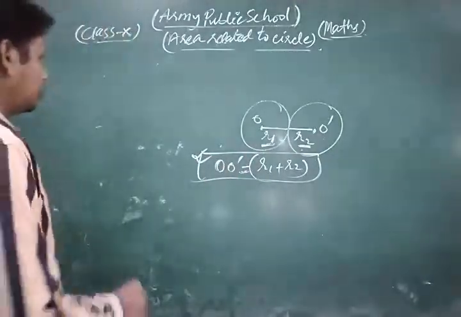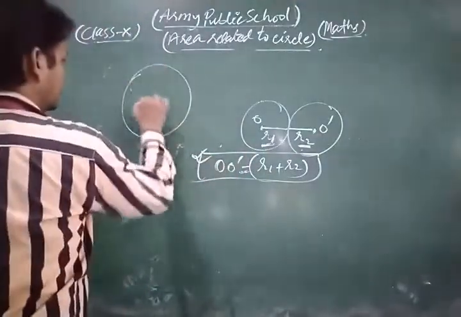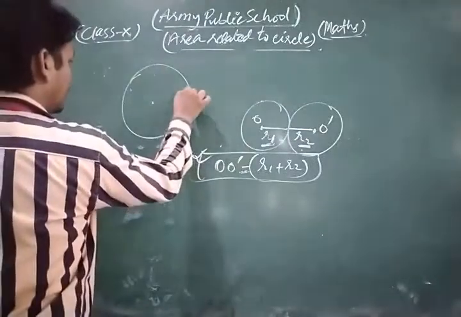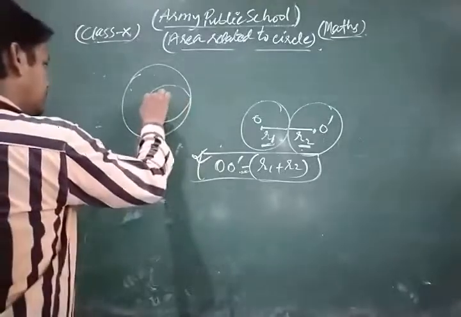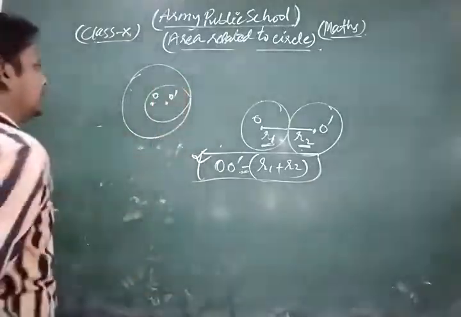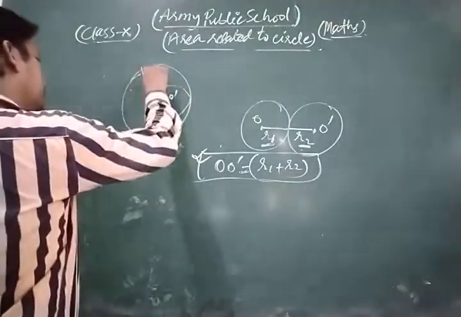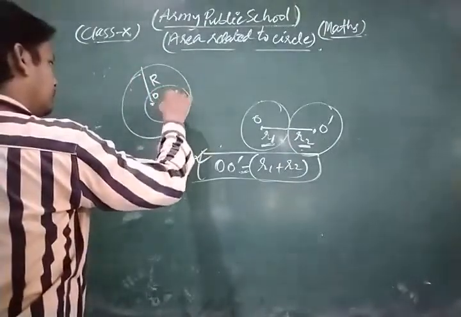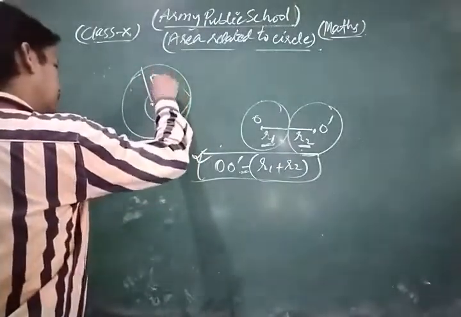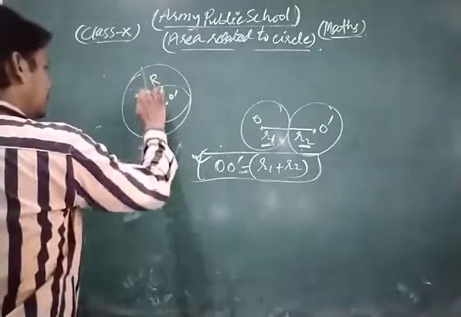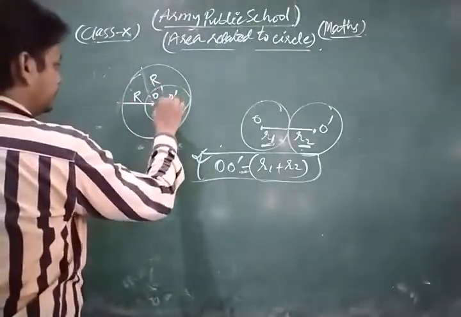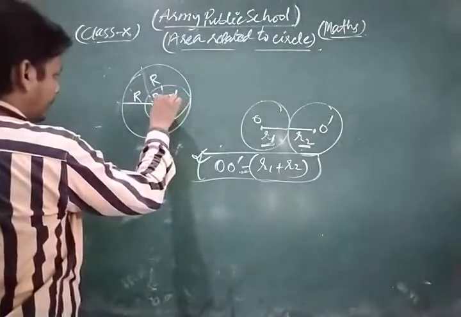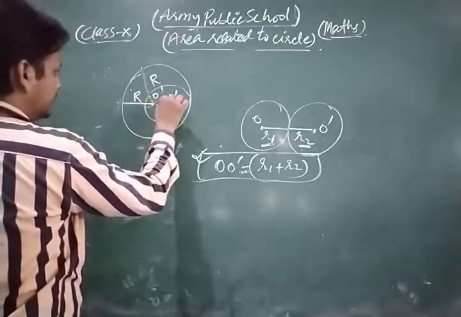And the second important topic is if two circles touch internally. So this is center O, this is center O dash, and the radius of this is suppose capital R, and the radius of this is small r.